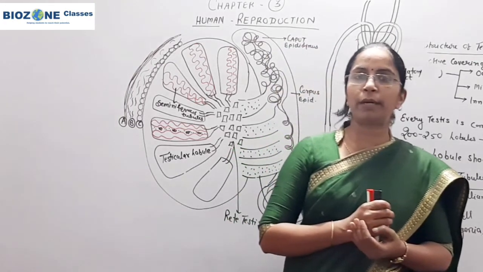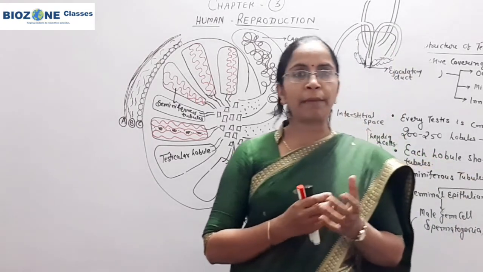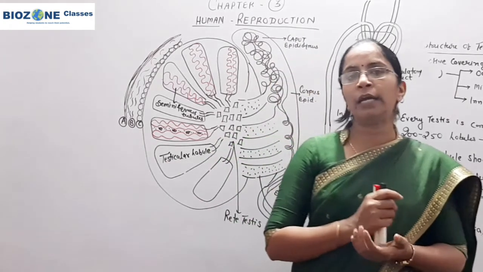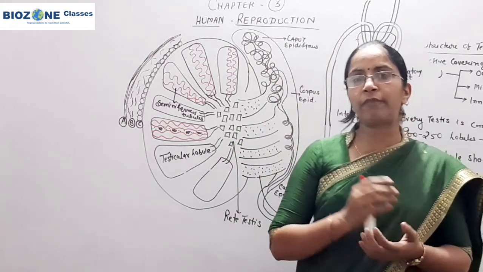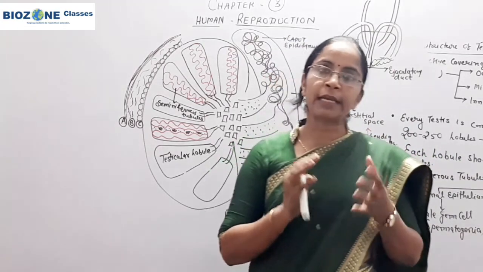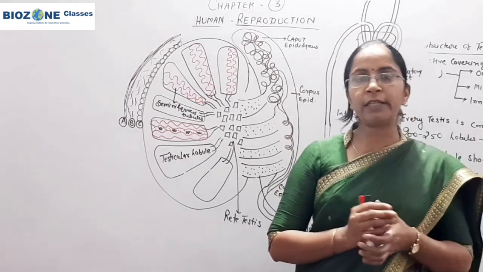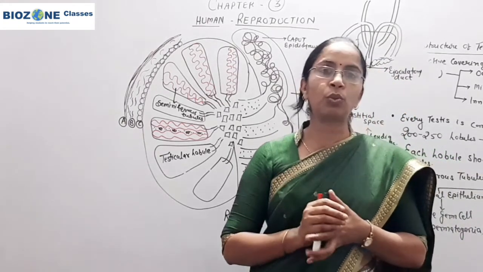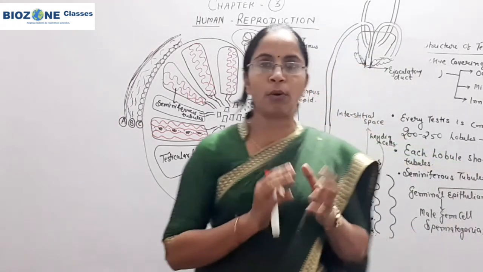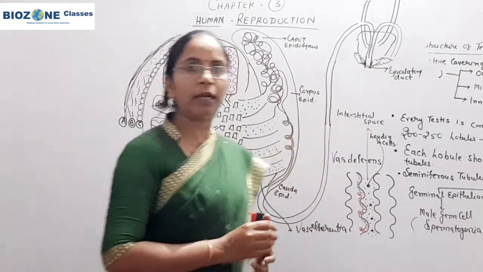The spermatic cord is formed by the spermatic artery, spermatic veins and nerve fibers, due to which the scrotum gets connected with the nervous system as well as the circulatory system. Secondly, the inguinal canal is a structure by which the scrotum is attached to the abdominal cavity, and through that inguinal canal only the vas deferens enters the abdominal cavity.